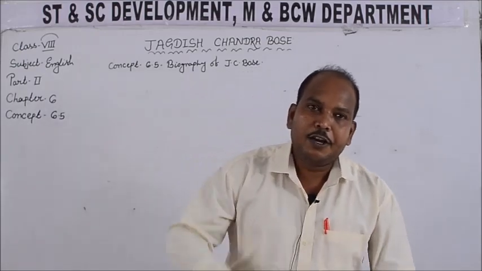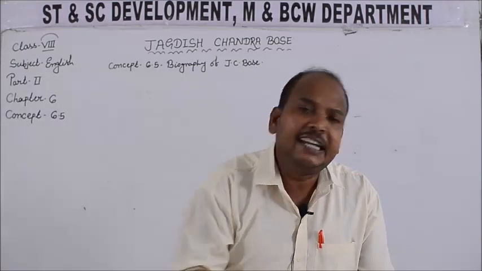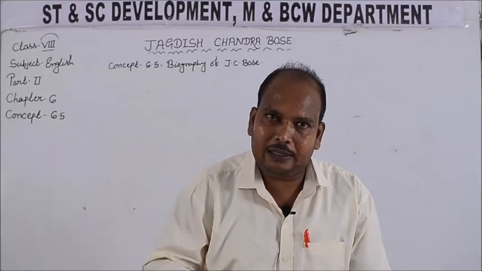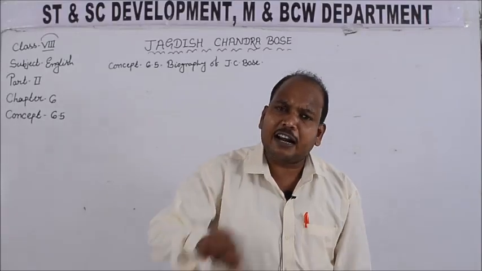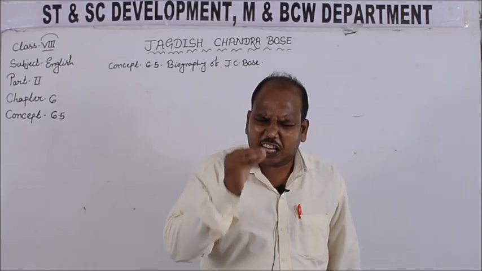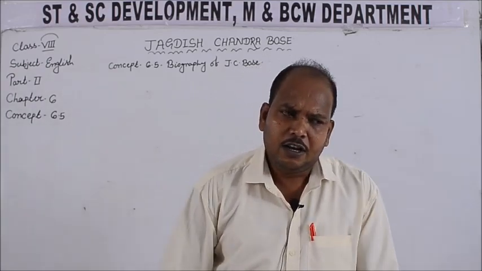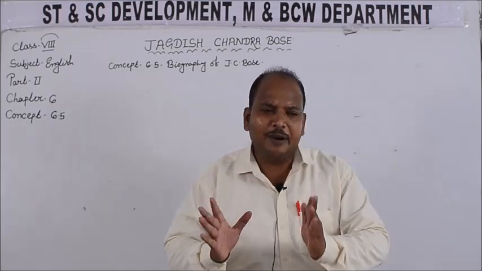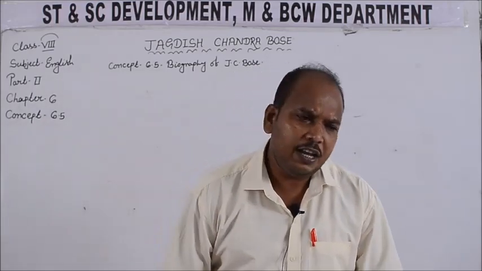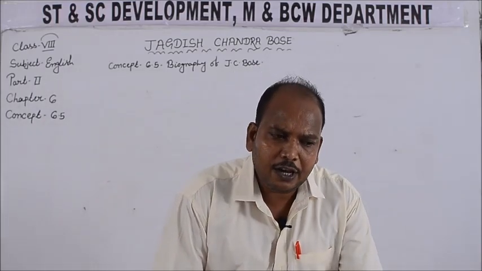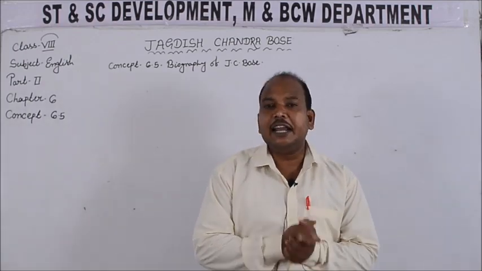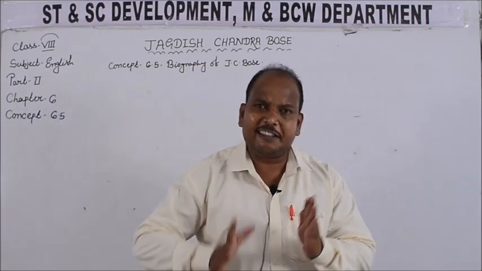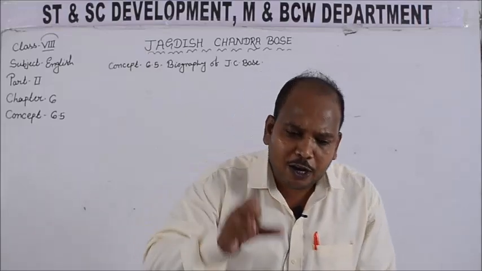So students, Jagdish Chandra Bose is a prominent scientist of the world, and his research work on plants describes a lot of things, that both animals and plants share much in common. And Jagdish Chandra Bose, students, died in 1937. So this is about the biography of Jagdish Chandra Bose.